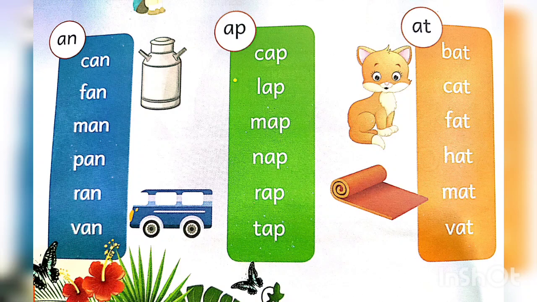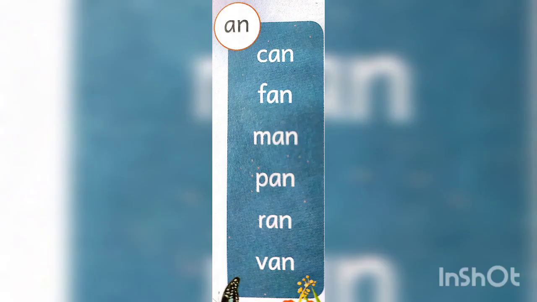Okay. So if N is joined with A, which sound is coming? We will learn. So now look at the bird, that blue bird. We will learn the phonic sounds which come together, that is AN. A's phonic sound is a and N gives the sound n. So AN together makes the sound an.